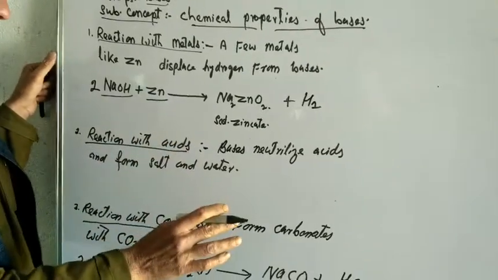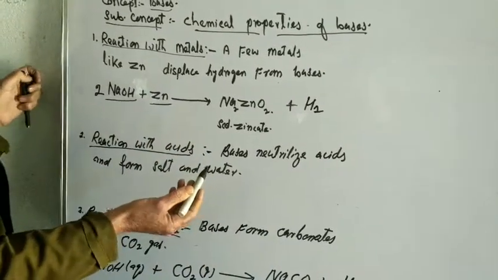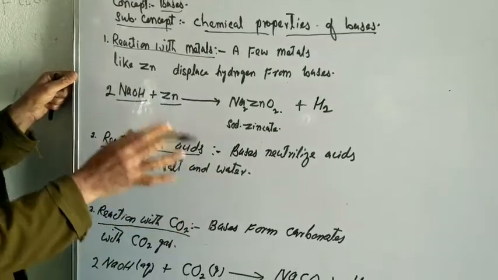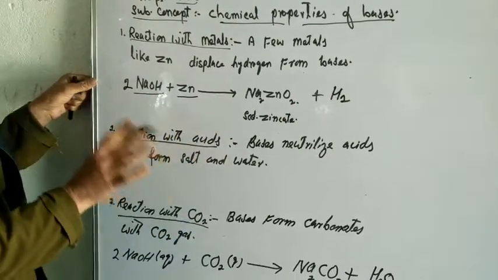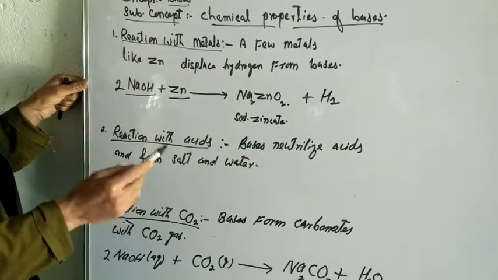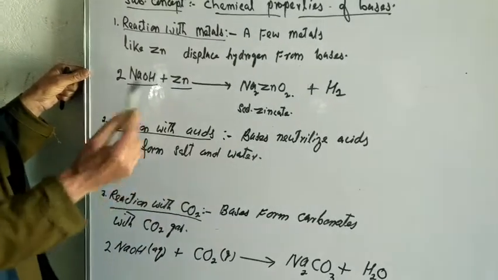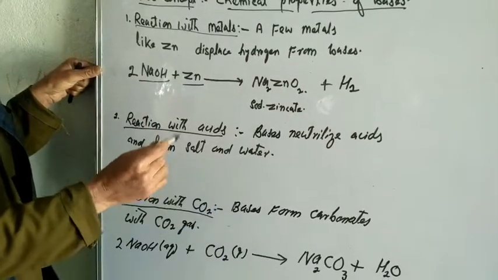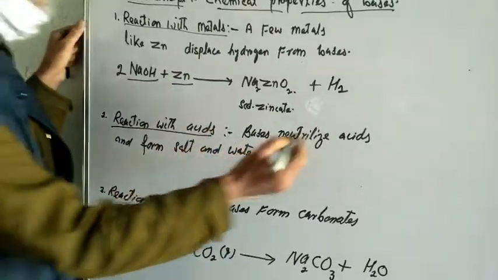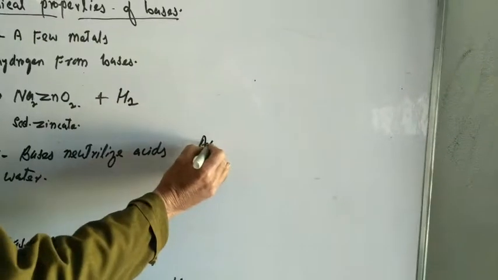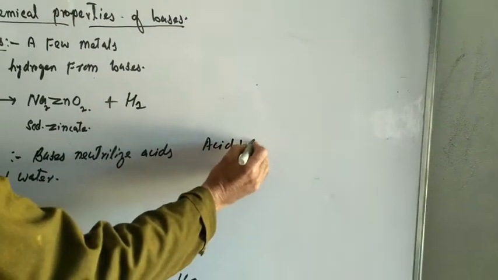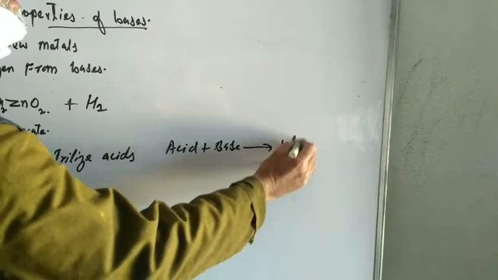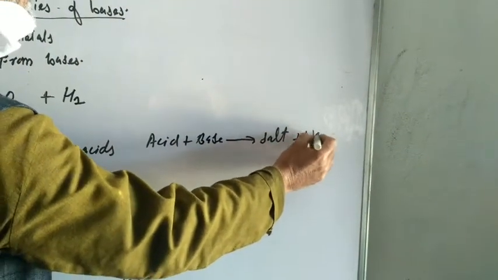Bases react with acids and form salt and water. You already discussed this reaction while discussing the chemical properties of the acids, where I have told you that acids react with bases and form salt and water. Same is the case here, bases react with acids and form salt and water. I will give here a general reaction. Acid plus base gives salt and water.